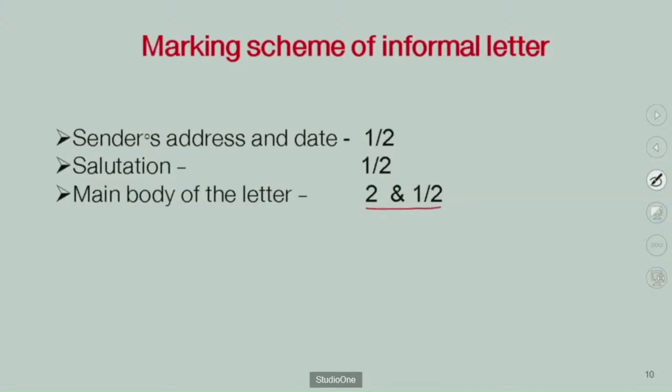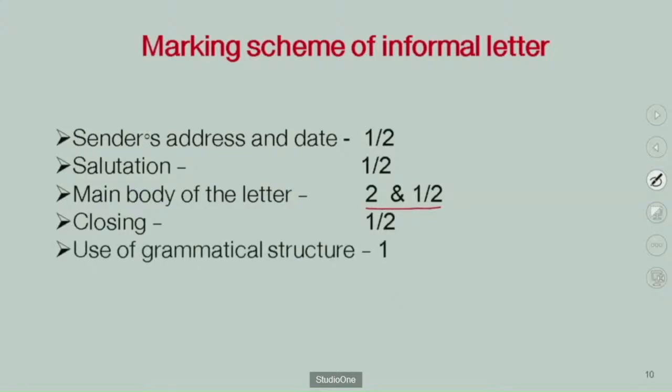Main body of the letter, 2.5 marks. Next, the closing of the letter is for half a mark. Then the use of grammatical structure is very important, and this is for 1 mark. How many marks are total here? Five marks. So that is the marking scheme of the informal letter. Do you understand? Yes, remember it.